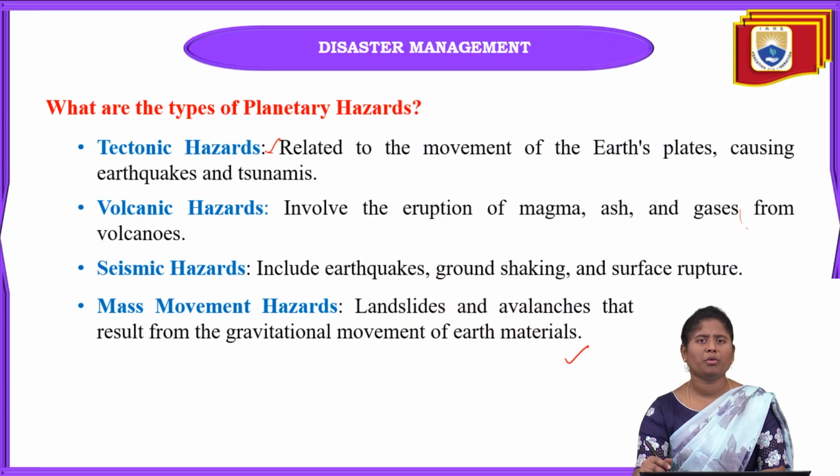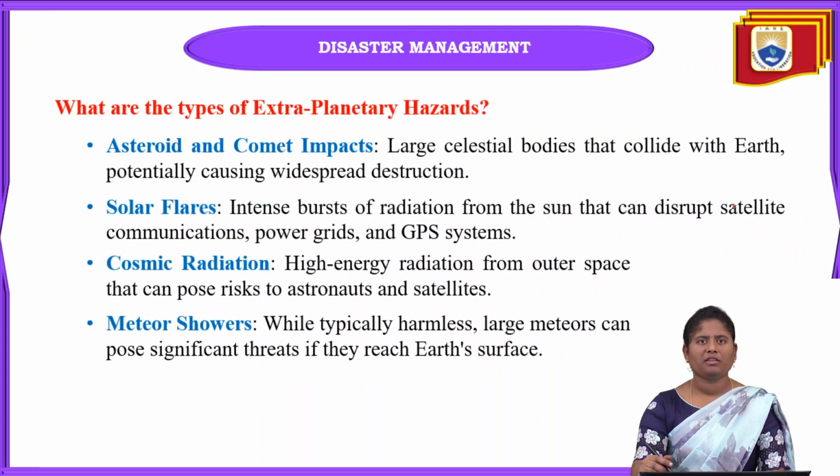In this mass movement hazard, we can see landslides and avalanches. These can also result from the gravitational movement of the earth materials. When there is this gravitational movement of earth materials, mass movement hazards can be seen easily. Next one is types of extraplanetary hazards.